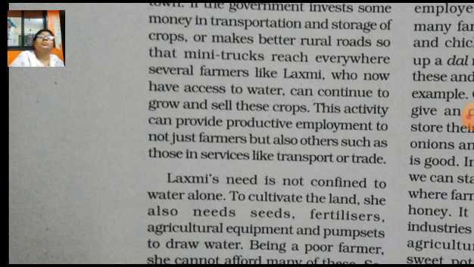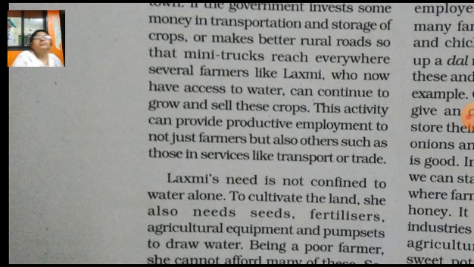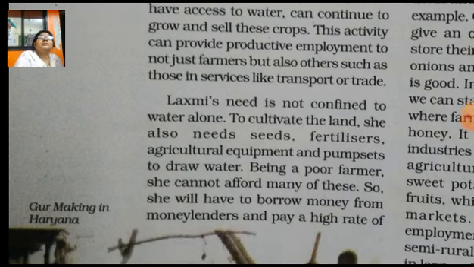Because of having small houses, it is not possible for the farmer to keep all this production at home. So warehouses or storage should be made available by the government. This activity can provide employment, not just for the farmer but also for others, through services like transport or trade. It means the burden would be less on the primary sector.